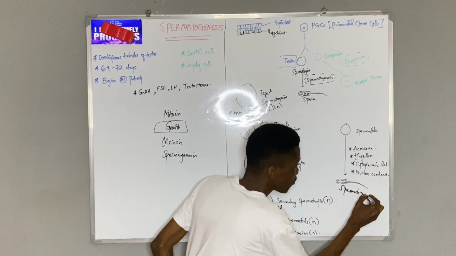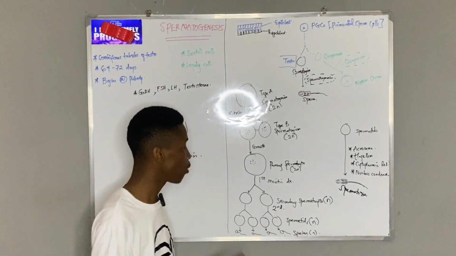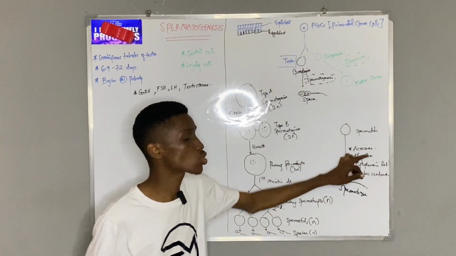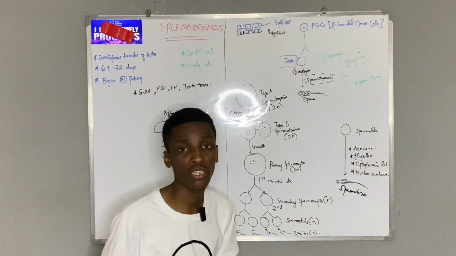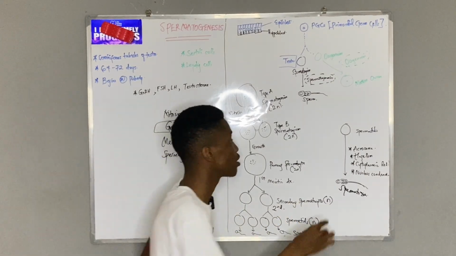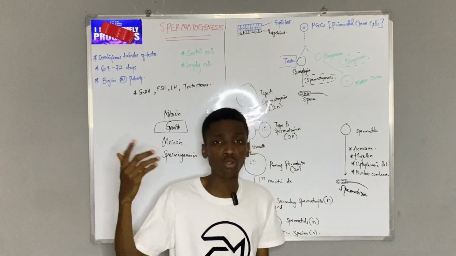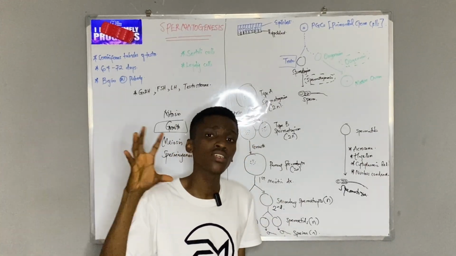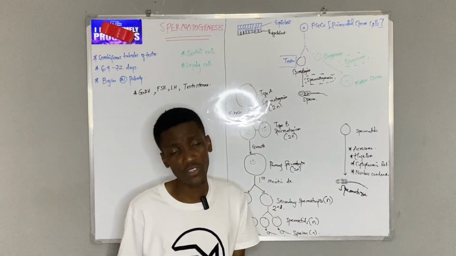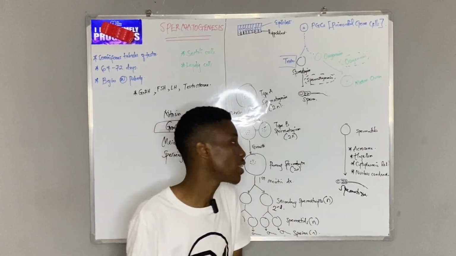Now you observe, what are the key things that change? Number one, amongst others, is that the Golgi apparatus will change to acrosomes. They will come together, and when they come together, what they fuse to form is the acrosome. The acrosome is important for a reaction we call the acrosomal reaction. It is usually done during one of the phases of fertilization, one of the things we'll learn in the course of this playlist.